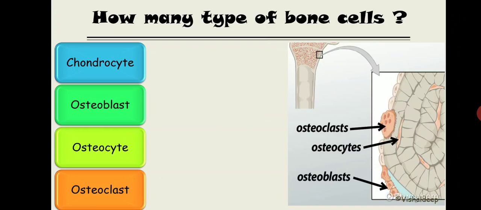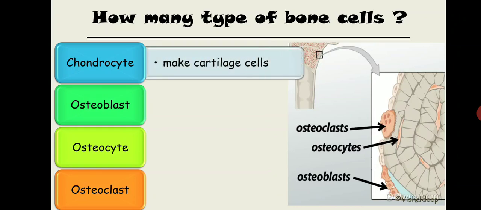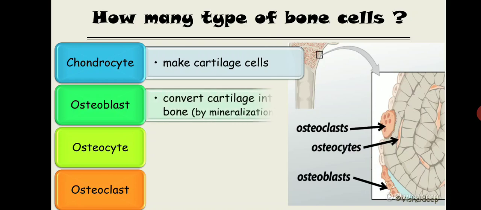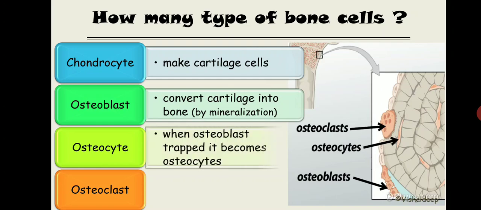Chondrocyte makes the cartilage. Osteoblast turns that cartilage into bone. It is a bone forming cell, by mineralization of the cartilage. The third one we are going to understand is the osteocyte. Once the osteoblast is trapped inside, it is converted into osteocyte.